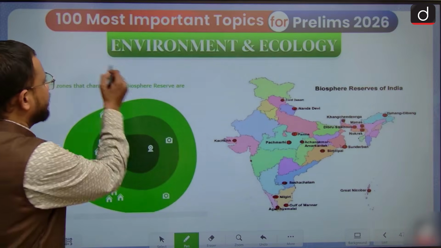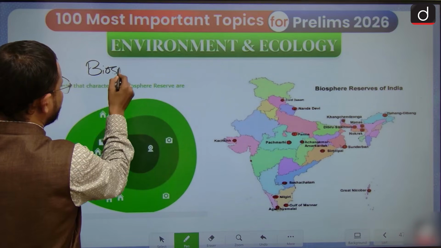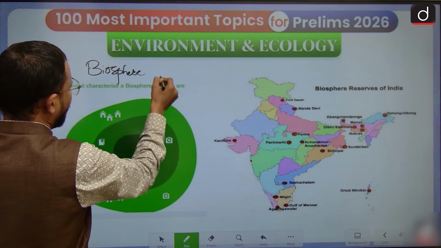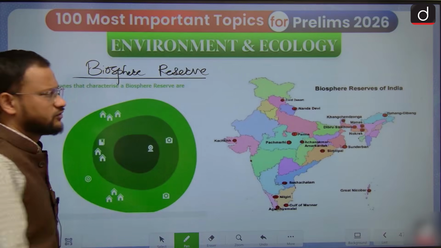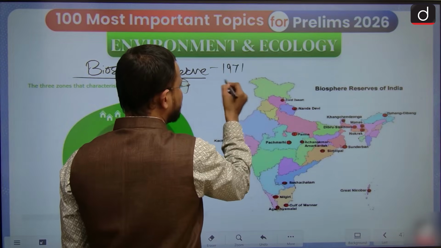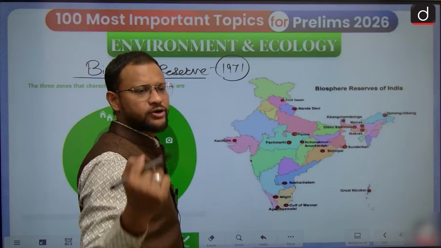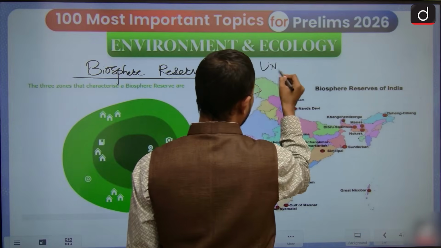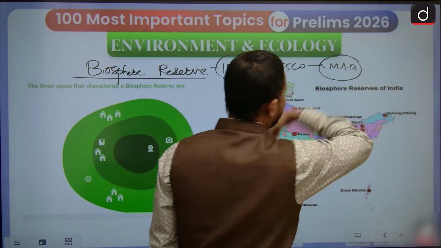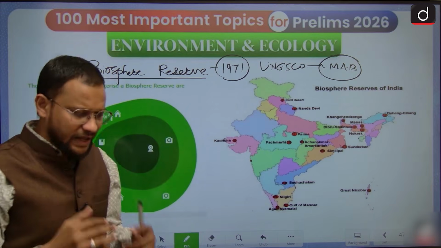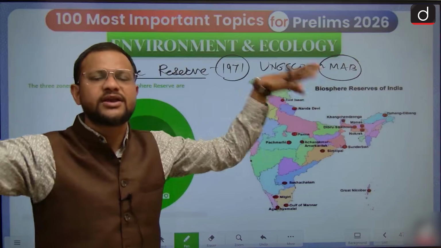Now, next one is Biosphere Reserve, the most important conservation means. In 1971, this concept was put into the domain by UNESCO under its Man and Biosphere program, wherein the target is to protect the whole habitat and ecosystem itself.